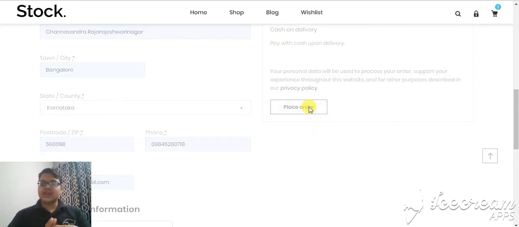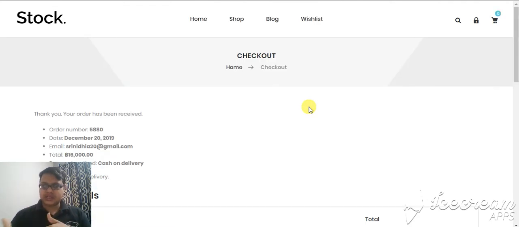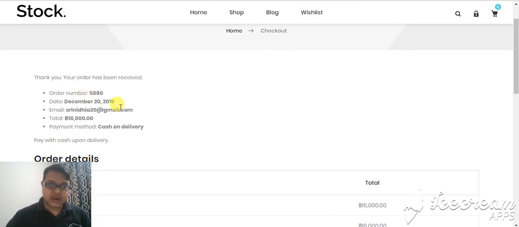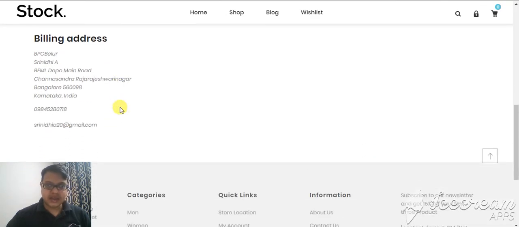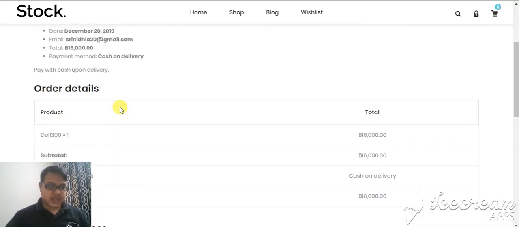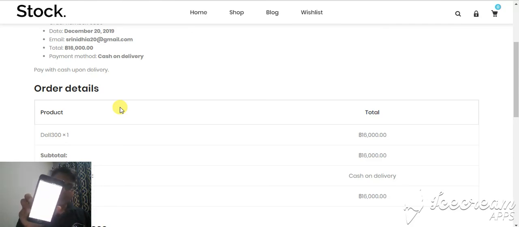So when I click on placing order, two things happen. One, an auto email will trigger to the customer, thank you for placing the order, and second, he will get the order number and order details. Okay, so this is one way I'm going to do it. Same thing, I'm going to place an order using my cell phone. So let's see how we will receive the orders in our back office. So I'm placing an order for